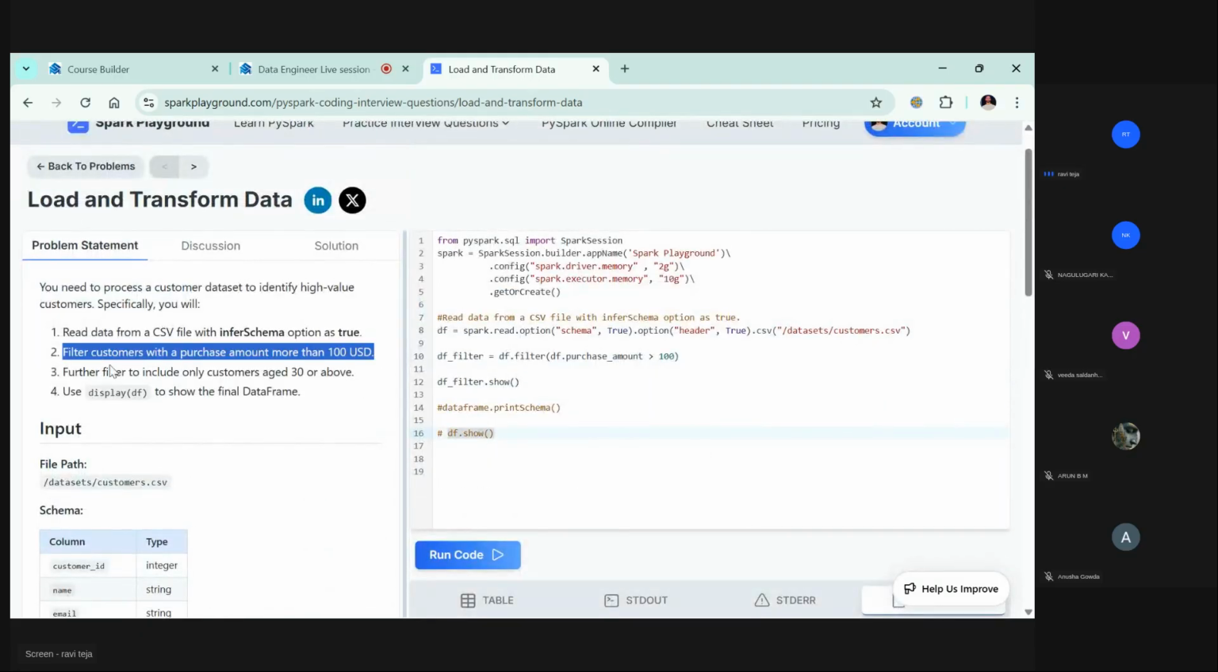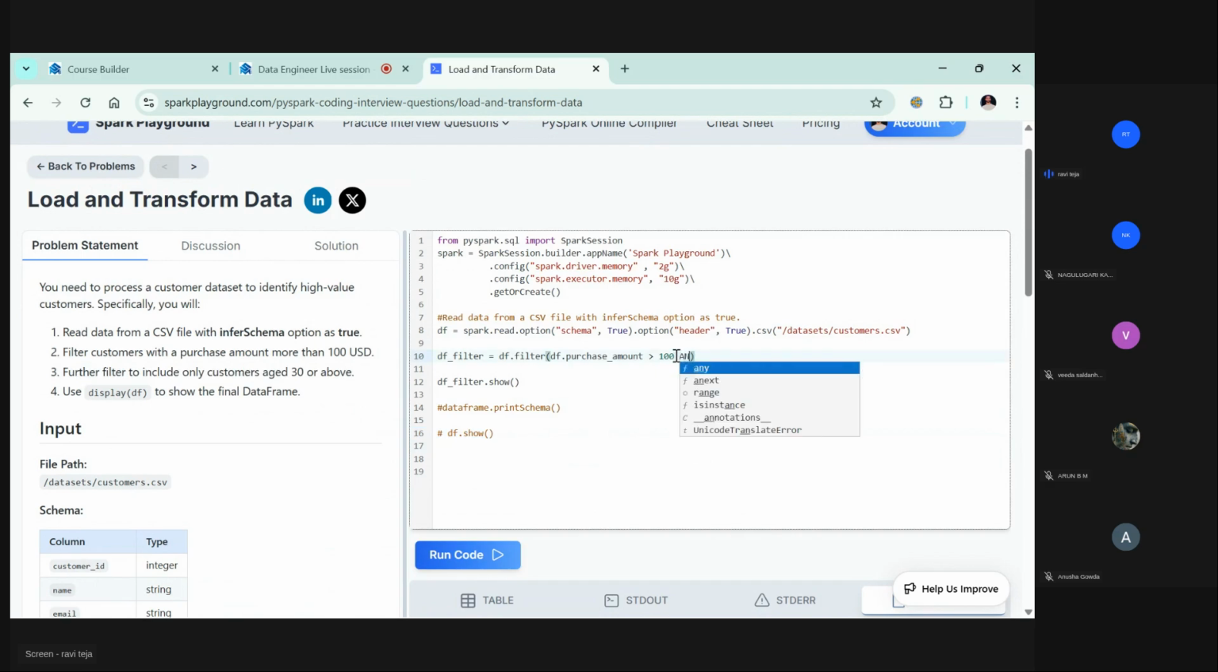Now further filter to include only customers aged 30 or above. Yesterday we saw this, right? I think the and condition will work here. Let's see.